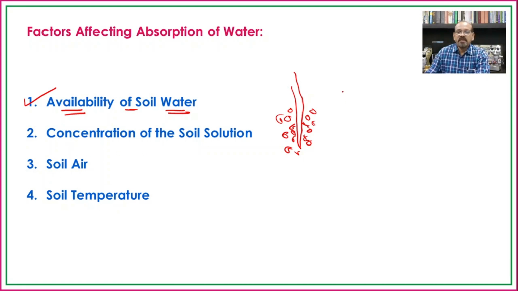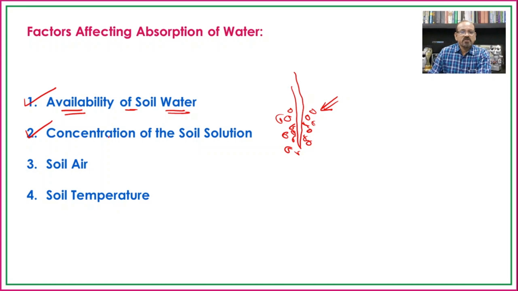But if there is an excessive increase in the amount of water in the soil, then the rate of absorption of water will decrease, because this decreases the oxygen content of the root, and hence the waterlogged conditions of the soil are responsible for reducing the rate of absorption of water.